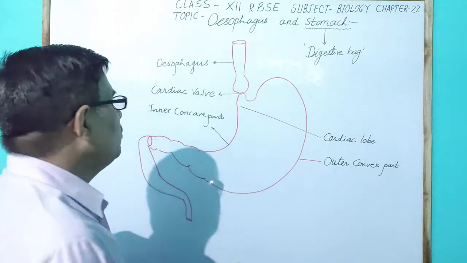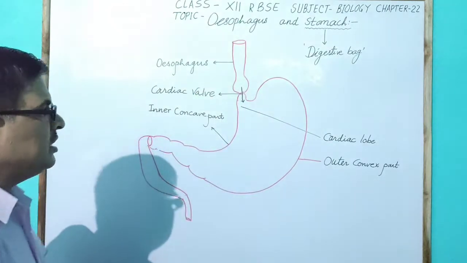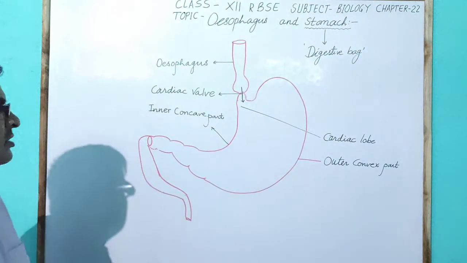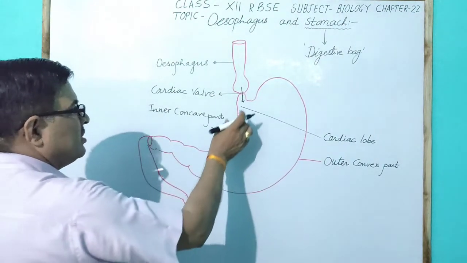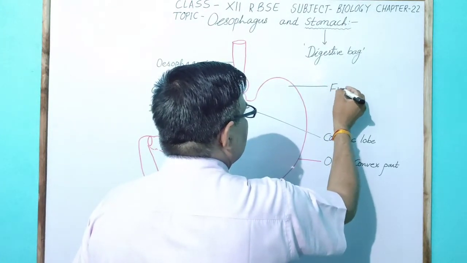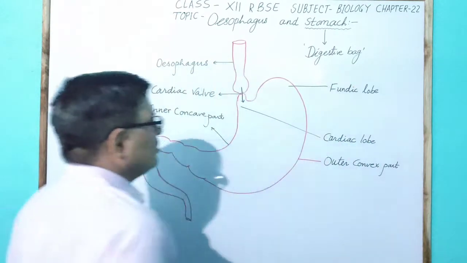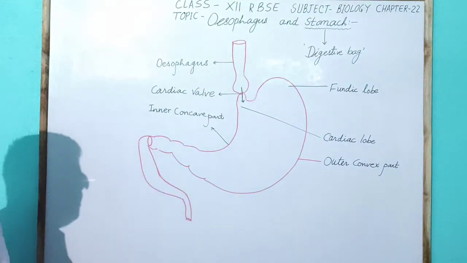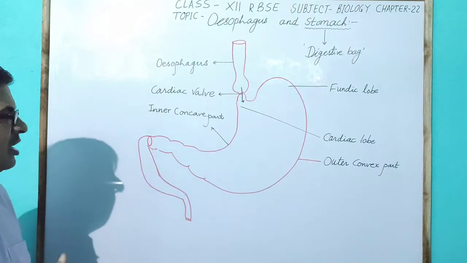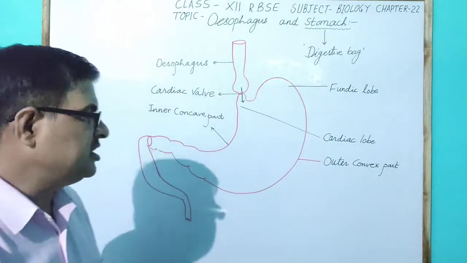It means the food enters from the oesophagus into the stomach at the cardiac lobe first. Another part, which shows a ridge structure, is called the fundic lobe of the stomach, where about 80% of the digestion of food occurs, and it is also about 80% of the stomach.